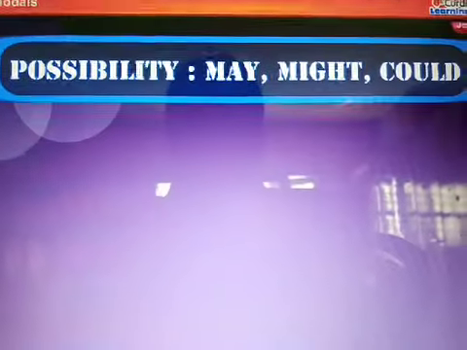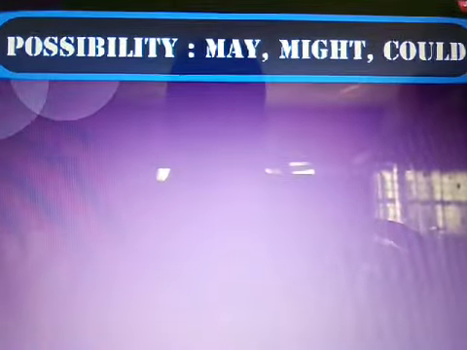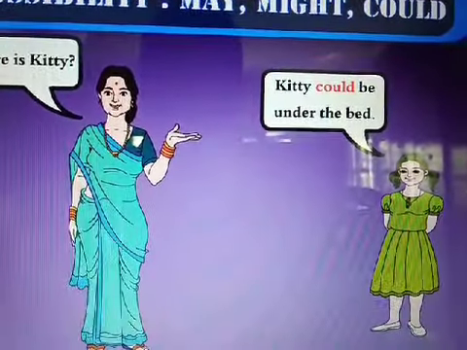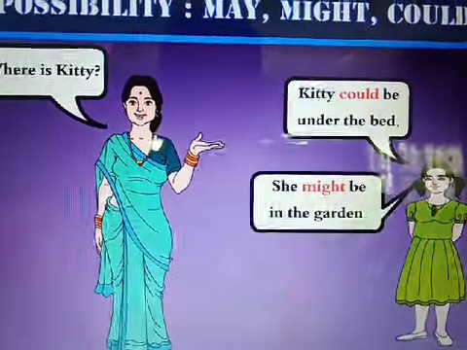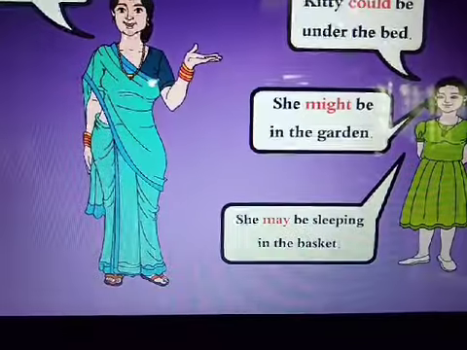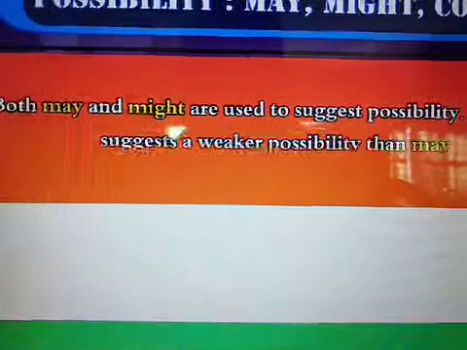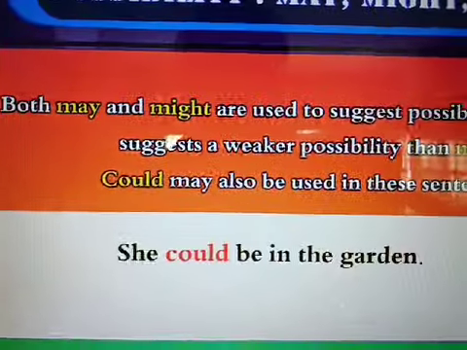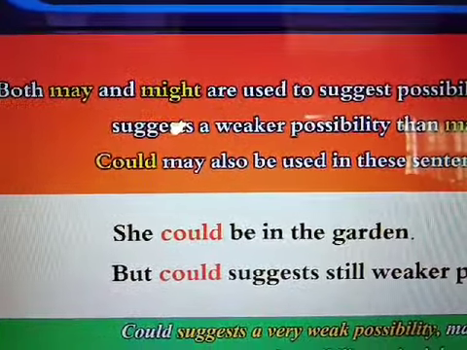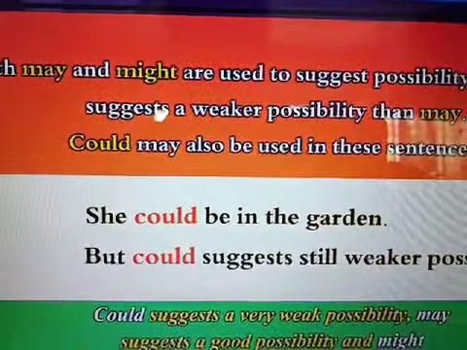Possibility: may, might, could. Where is Kitty? Kitty could be under the bed. She might be in the garden. She may be sleeping in the basket. Both may and might are used to suggest possibility, but might suggests a weaker possibility than may.